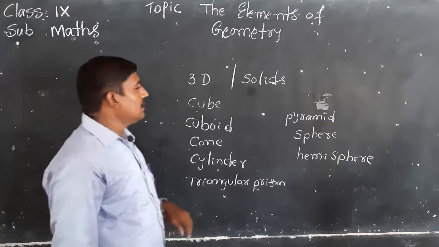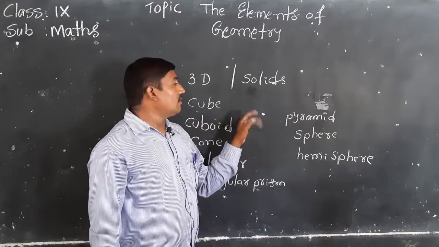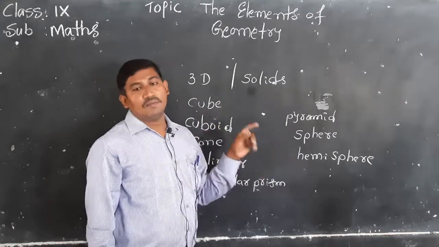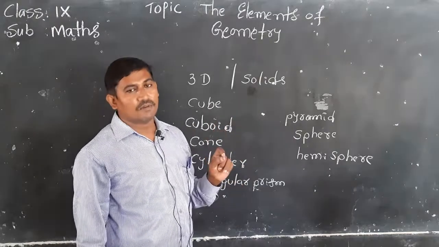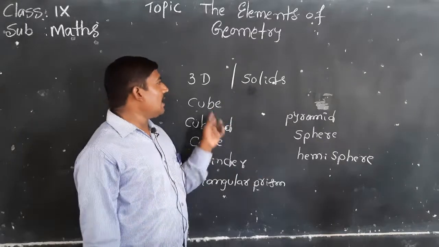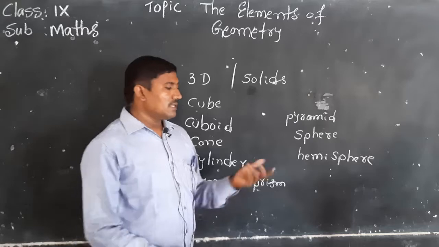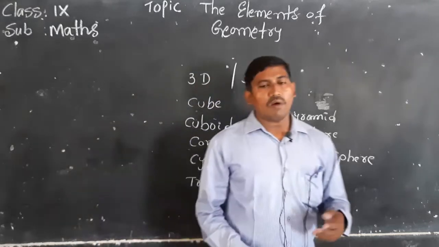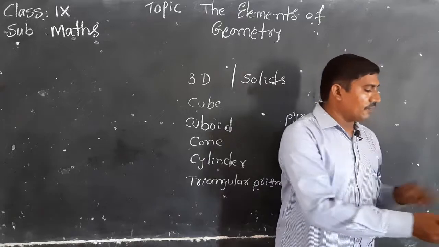Why? Before, we told that for 2D diagrams length is there, breadth is there, but thickness is negligible. But here, these are all solids. Solids means it is possible to touch also. For example, in our home, different shapes will be there.